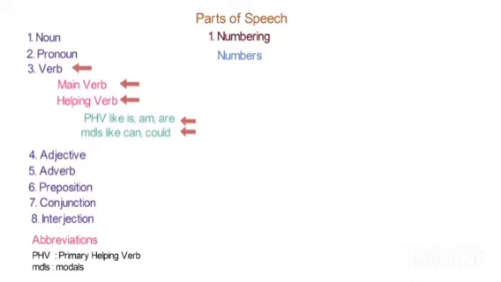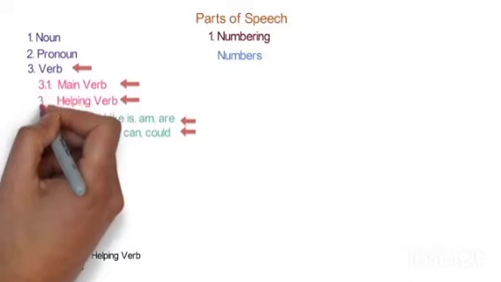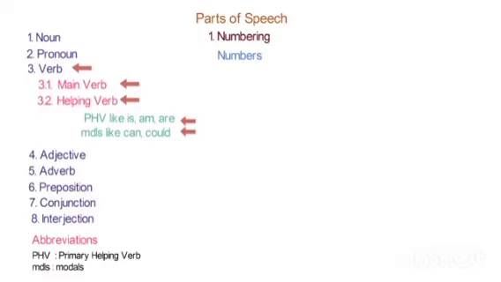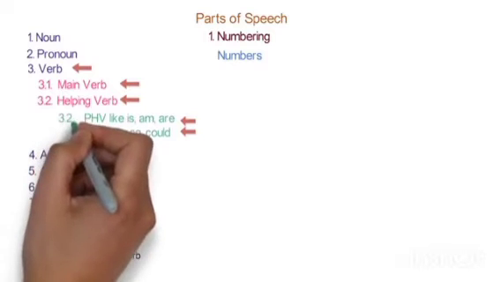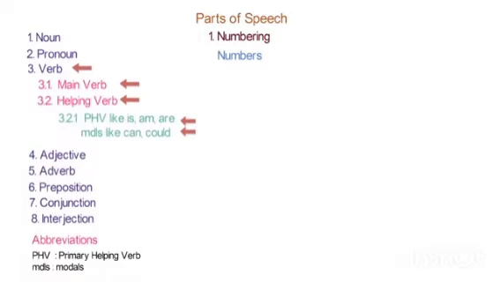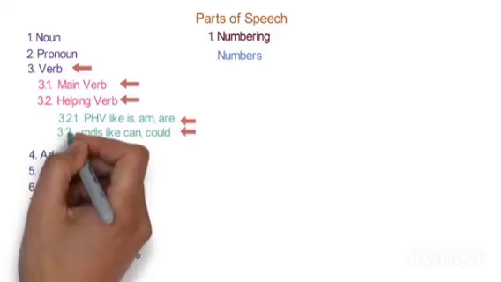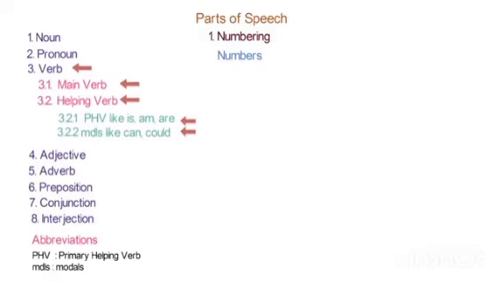We can go for alphabetical, numerical, or Roman numbers. So let us do the numbering. Verb is third, so the sub points will be 3.1, 3.2, and as there is a sub point to 3.2, it is written as 3.2.1 and 3.2.2.